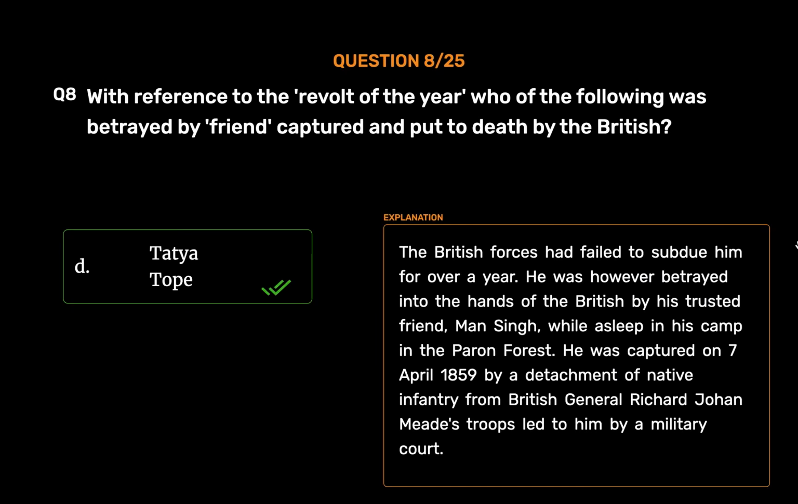Tatya Tope. The British forces had failed to subdue him for over a year. He was however betrayed into the hands of the British by his trusted friend, Man Singh, while asleep in his camp in the Paron forest. He was captured on the 7th of April 1859 by a detachment of native infantry from British General Richard Meade's troops and tried by a military court.